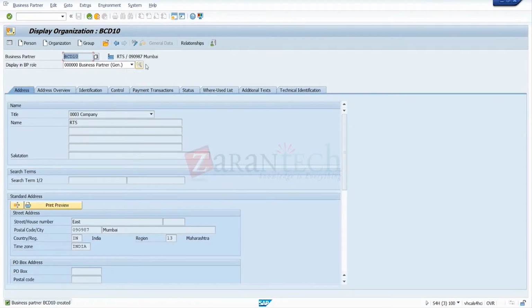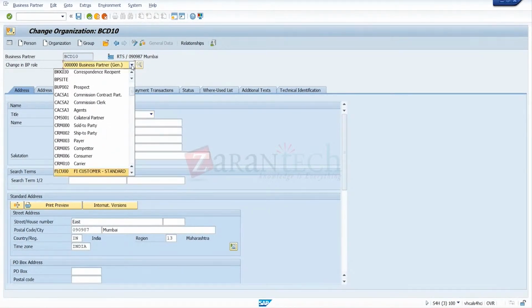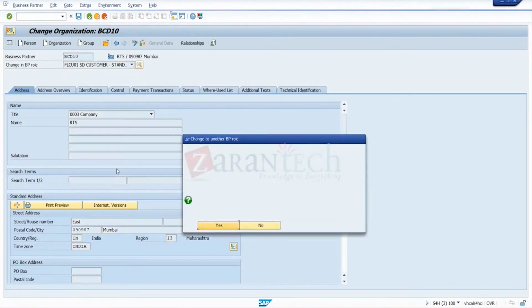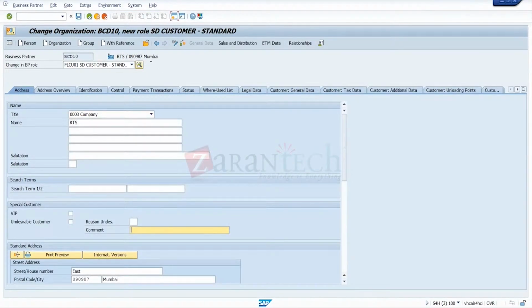Next step, we have to create the customer, right? With this BP, we can't create any sales order or any purchase order. You cannot use it anywhere. So the next step is to create the customer. Go to display change mode. Now change the role to customer role. So it's a customer role now, and we'll get one more window, sales and distribution.